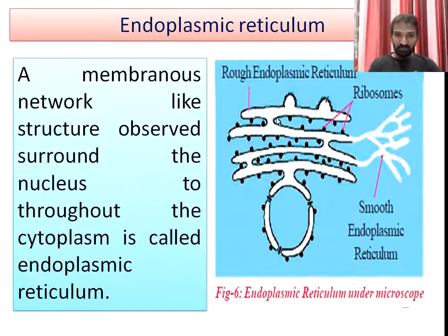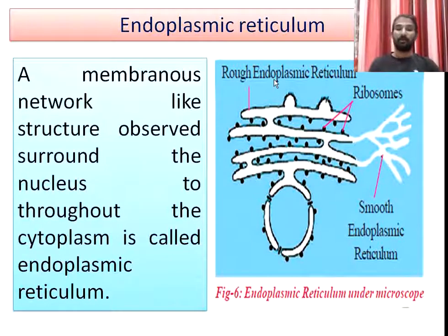Observe the figure here. The outer membrane is extended into the cytoplasm. It is a membranous, network-like structure extending towards the cell membrane. So it is called the endoplasmic reticulum.